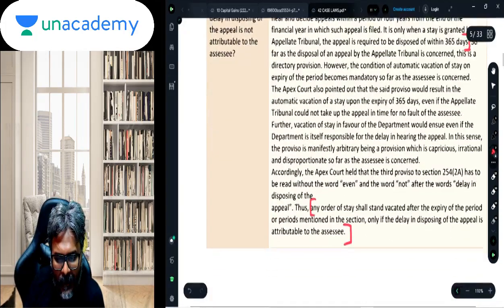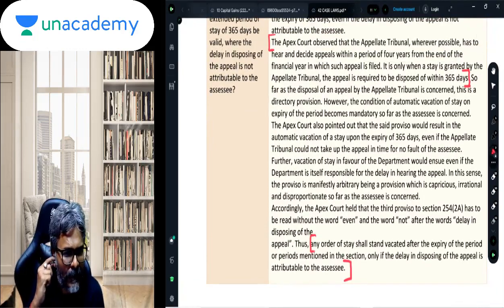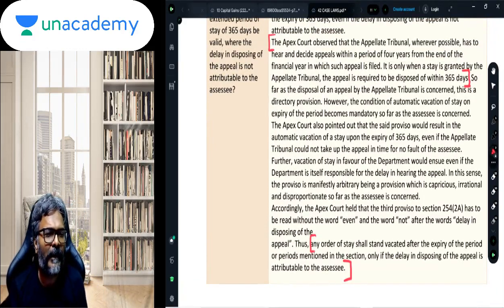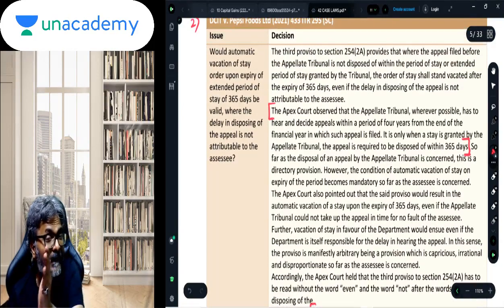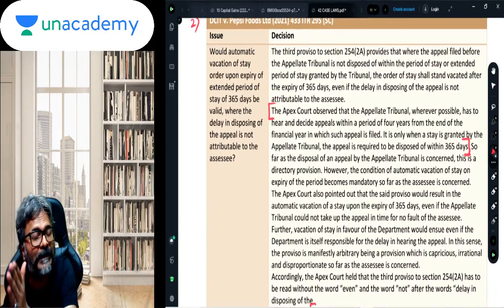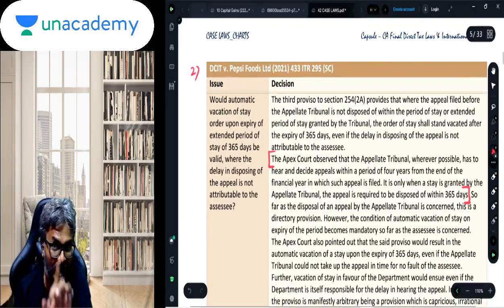So students, please have a look over here in this case. If the delay was not on the part of the assessee, in that case, can the stay application go beyond 365 days? And the answer is yes, it can. This is what has been held by the Supreme Court in Pepsi Foods Limited, that if the delay was not on account of the assessee, then the stay over the recovery can go even beyond 365 days. This is a very important case law, students.